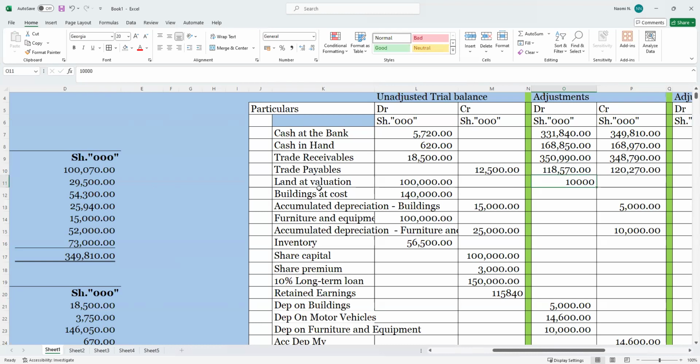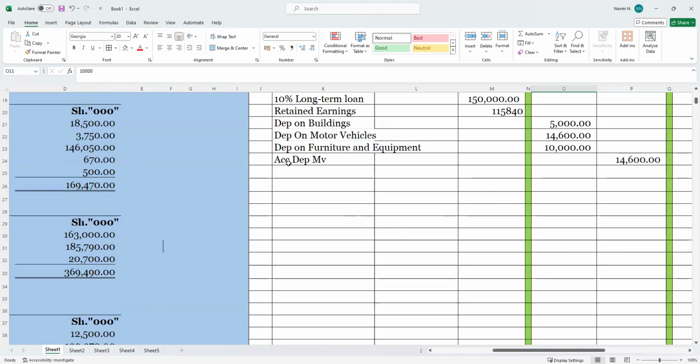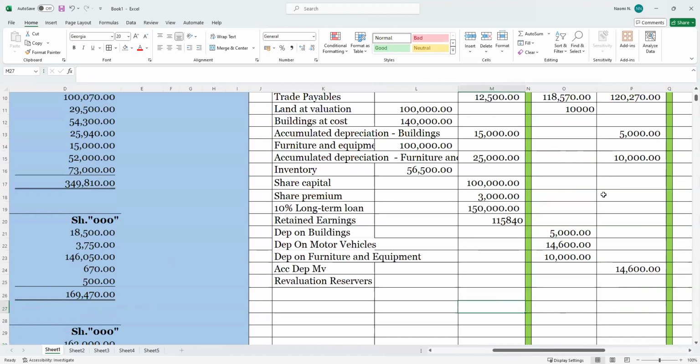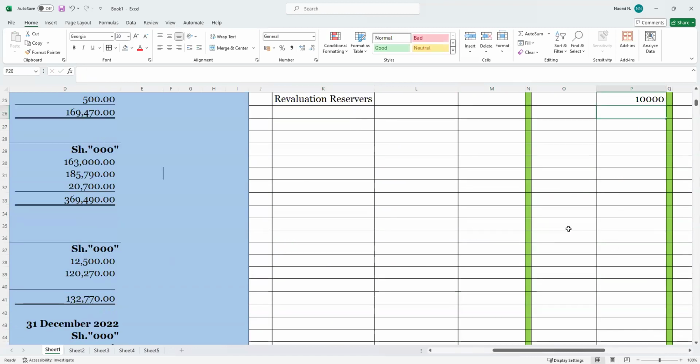So on land, at revaluation, what you need to come here and say is revaluation. I will call it revaluation reserves. We debited this, we will come in to the credit of this.